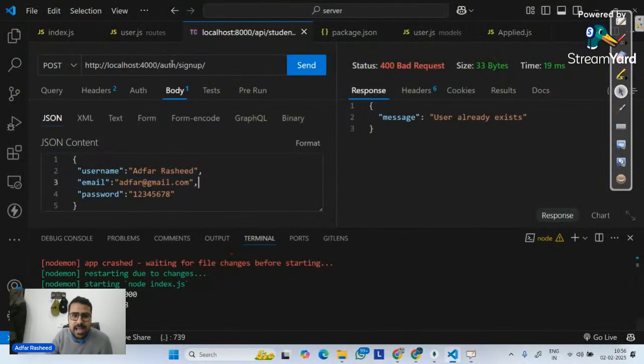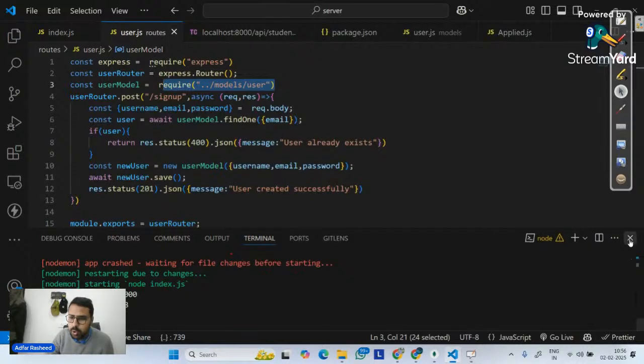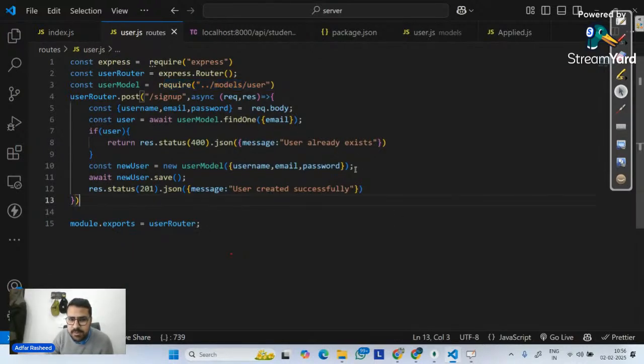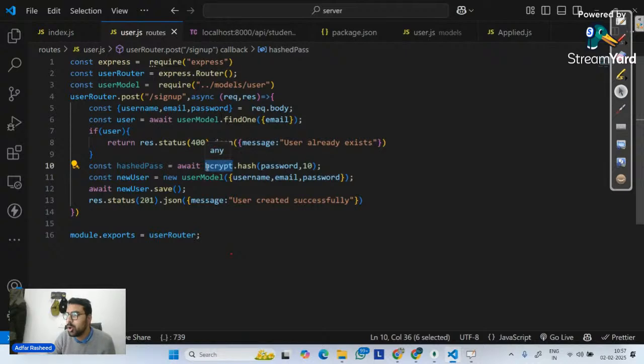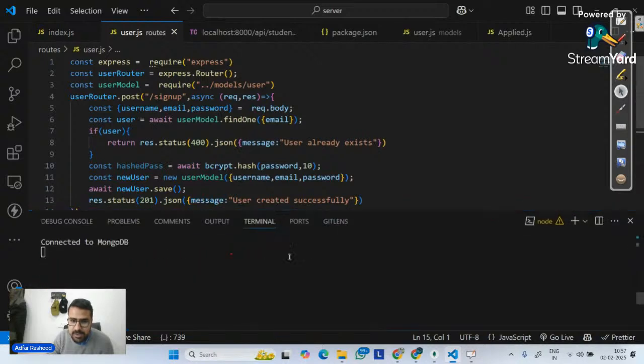In this logic, I will tell it not to save my password directly. You can see I am telling it to save my password. No. After this, create a hashed password. const hashedPass equals, please use a module called bcrypt. But have we installed bcrypt? The answer is no.